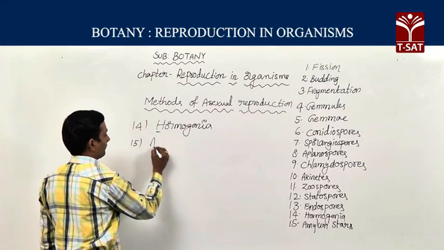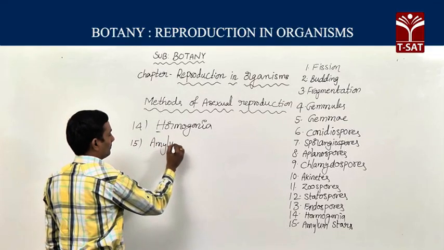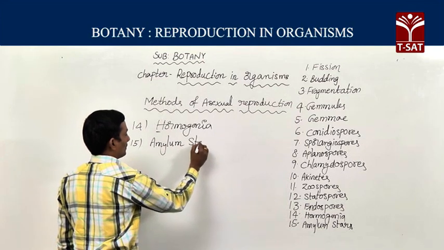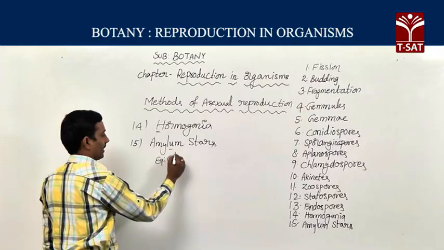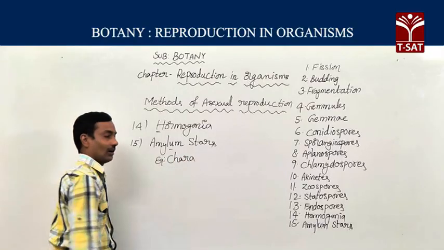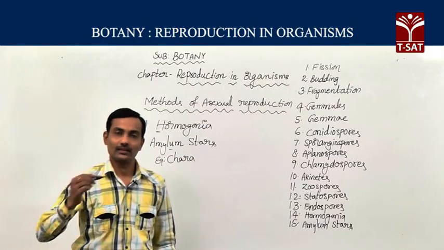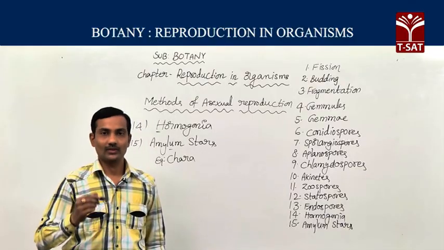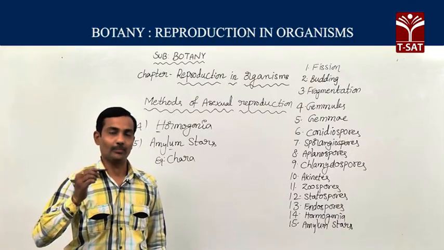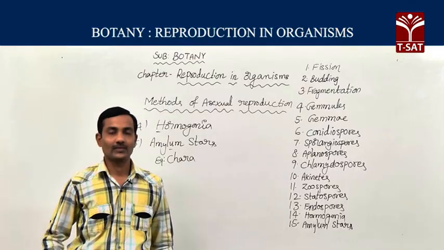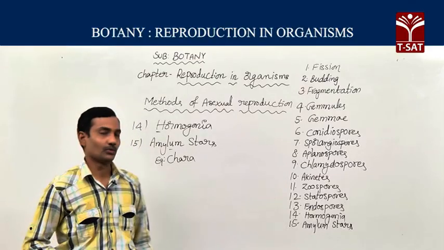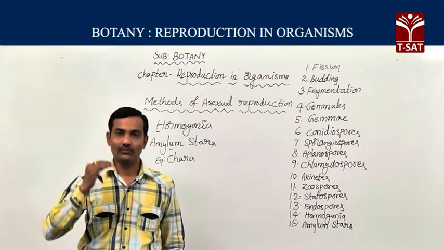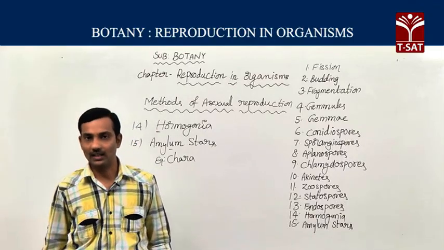Last method, amylum stars. Amylum stars we can find in Chara alga. These amylum stars usually appear in a star shape. These star-shaped amylum spores are formed at different nodes of the Chara.